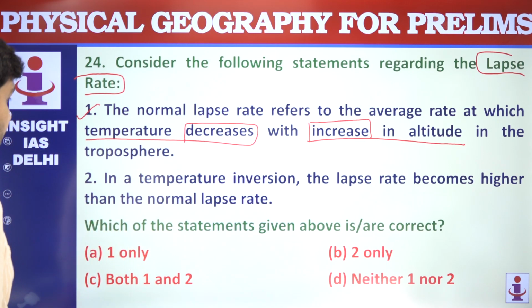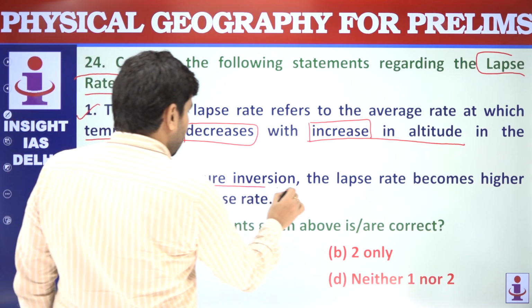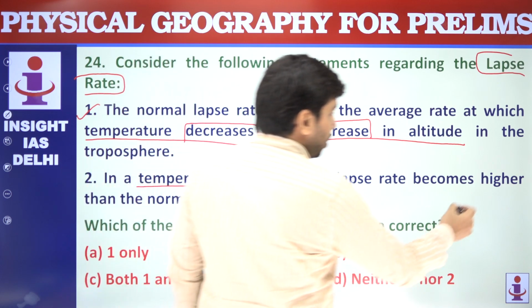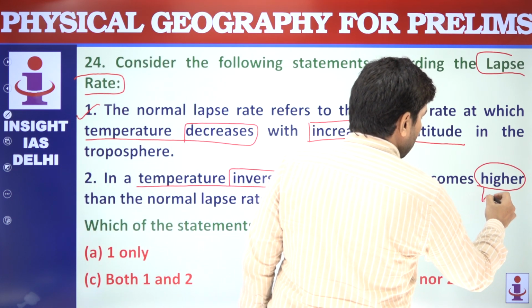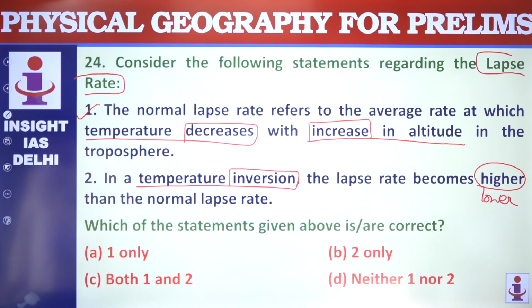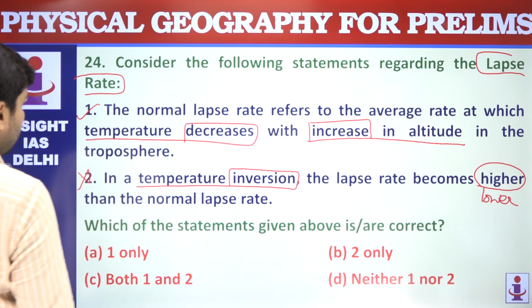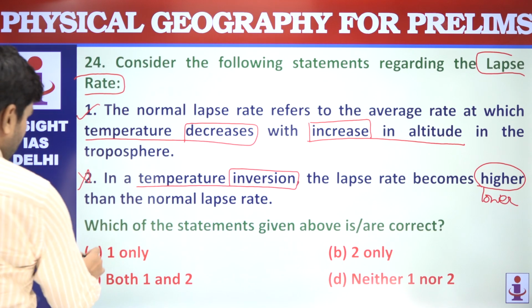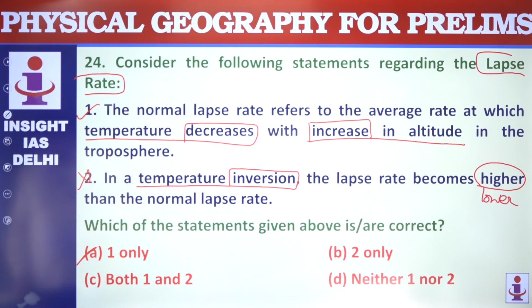One is correct. In a temperature inversion, the lapse rate becomes higher than normal lapse rate. Temperature inversion is when the lapse rate becomes lower than the normal lapse rate. This statement is not correct because in a temperature inversion, temperature increases with height, meaning lapse rate becomes negative, not higher. This is not correct. So only 1A is your answer.